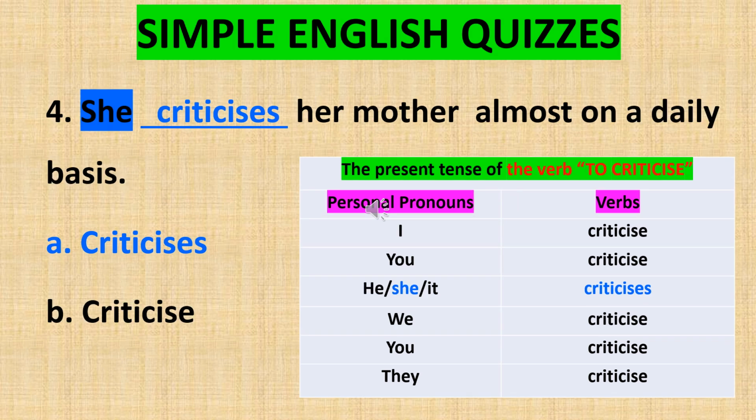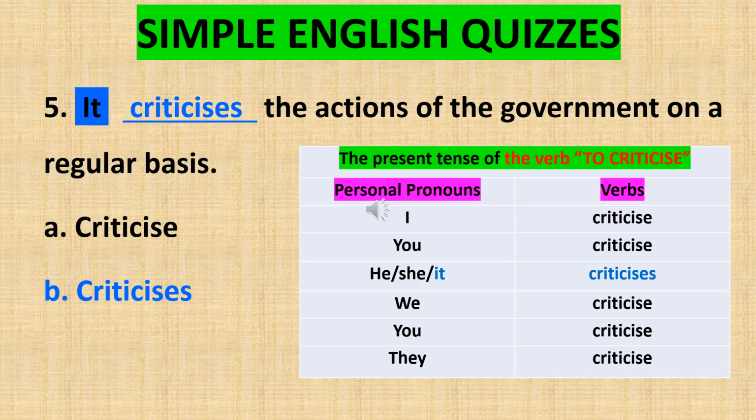Sentence number 4 reads, she criticizes her mother almost on a daily basis. Here, you can see that the third person singular feminine pronoun, she, is linked to the verb criticizes. Both are inseparable in the present tense of the verb to criticize. Sentence number 5 reads, it criticizes the actions of the government on a regular basis. Here, you can see that the personal pronoun neuter, it, is linked to the verb criticizes. Both are inseparable in the present tense of the verb to criticize.